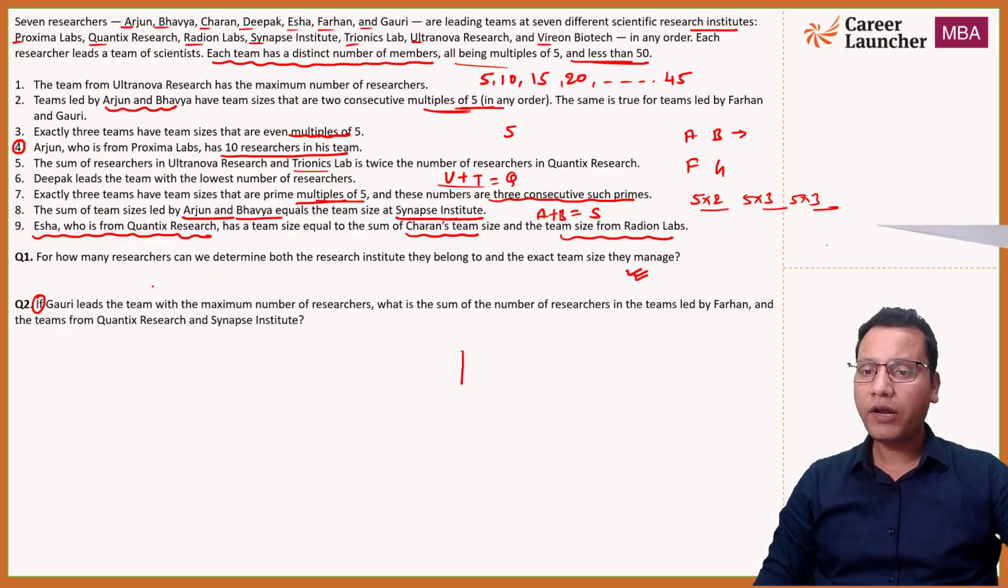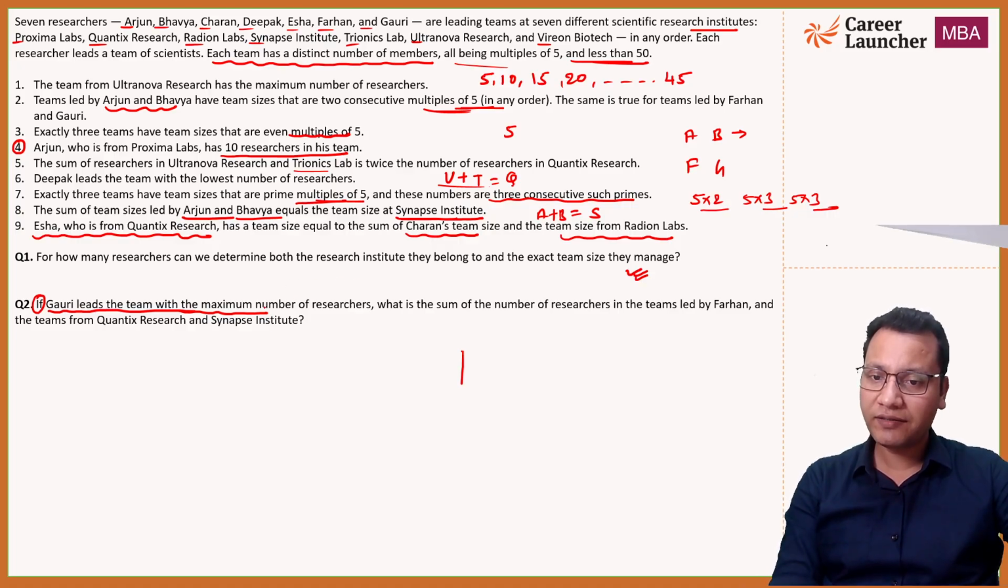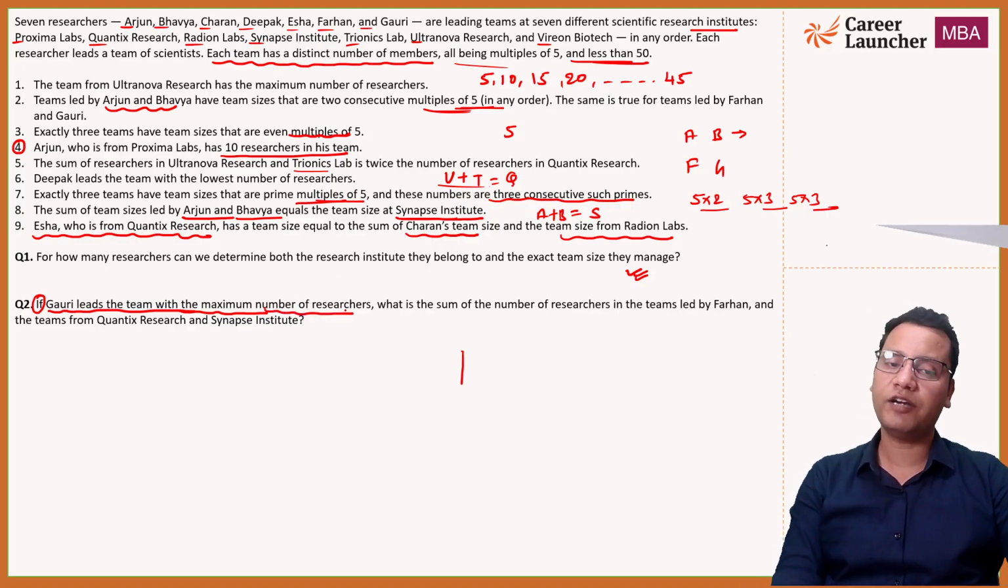For example, Gauri led the team with the maximum number of research members. Now this is the information which is not provided in the set but provided in this question number 2. So what is the sum of the number of members in the team led by Farhan and the team from Quantix Research and Synapse Institute, right? That is the extra information which is provided. Now mind it, guys, you need to use this statement in question number 2 only. This is not the universal data for the set, right? This information can only be used in statement number 2.